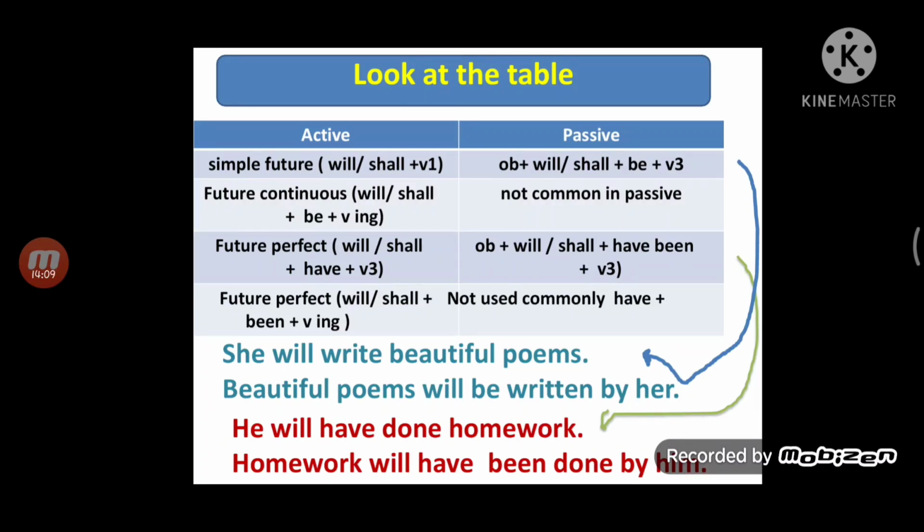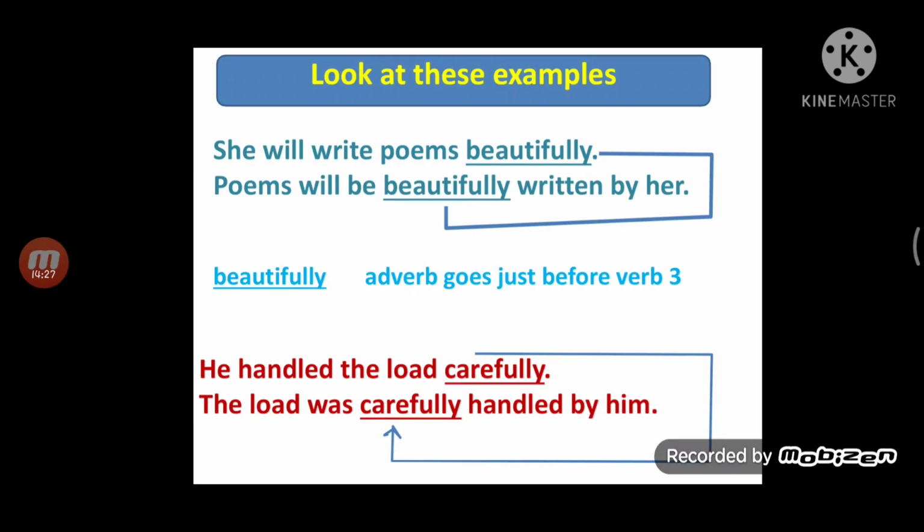Okay. She will write beautiful poems. Beautiful poems will be written by her. He will have done homework. Future perfect tense. Homework will have been done by him. In this way, I just quickly summarize that when you convert active to passive, all simple tenses become to be plus V3, continuous tenses become to be being plus V3, and perfect tenses have/has/had plus V3 should be converted into have/has/had plus been plus V3. Okay.